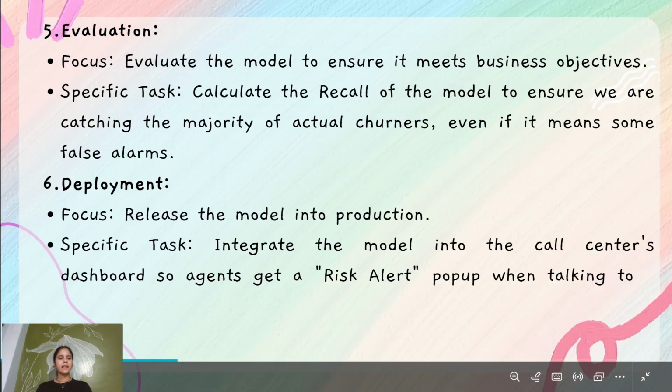The fifth one is evaluation, which focuses on evaluating the model to ensure it meets the business objective, and the specific task is to calculate the recall of the model to ensure we are catching the majority of actual churners, even if it means false alarms. And the sixth one is deployment, releasing the model into production, and the specific task is to integrate the model into a call center dashboard so the agent gets a risk alert pop up when talking to a high risk customer.